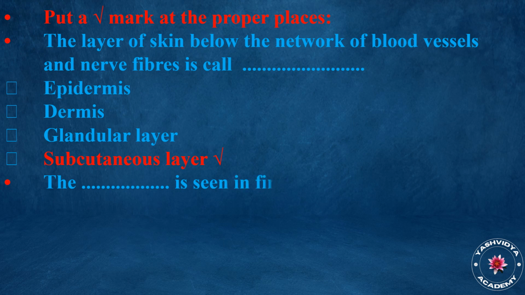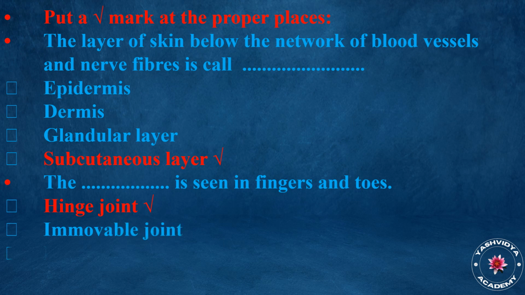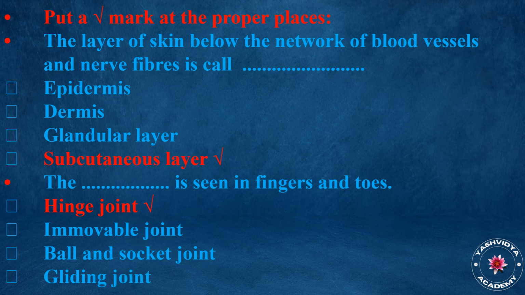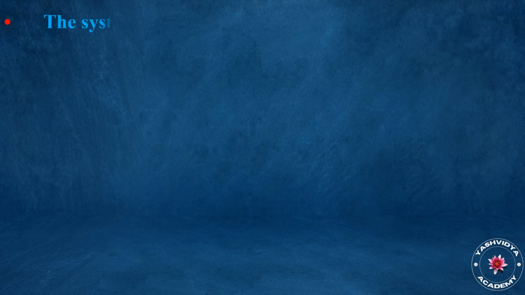The is seen in fingers and toes. Hinge joint, immovable joint, ball and socket joint, gliding joint. Answer is hinge joint.